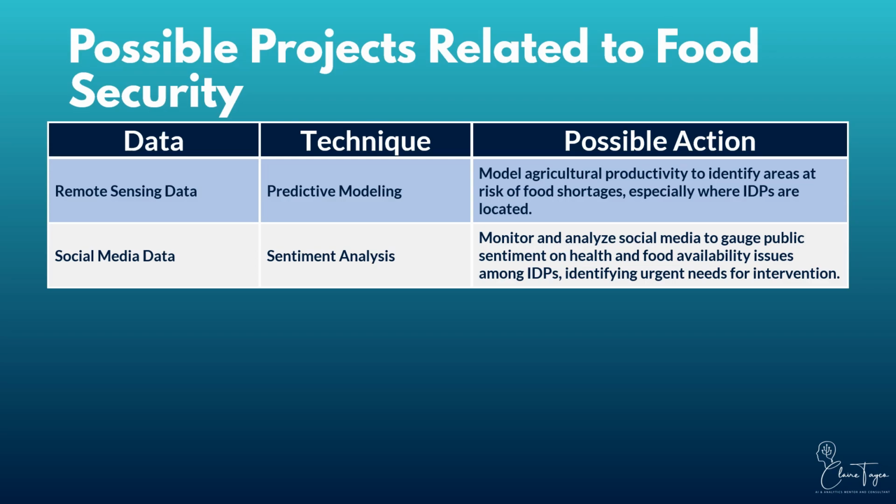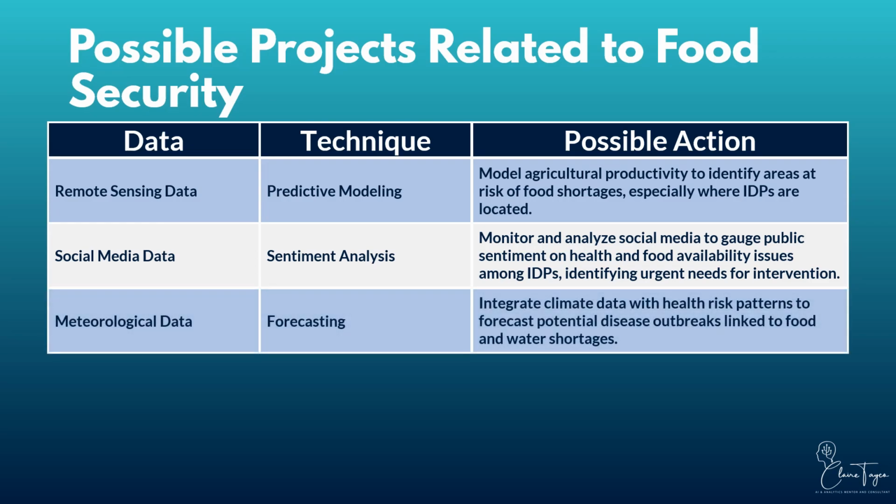You can also use meteorological data for comprehensive data analysis. By integrating this data with health risk patterns, you can forecast potential disease outbreaks linked to food and water shortages. This predictive approach helps you prepare and respond more effectively to natural events that could exacerbate food insecurity.